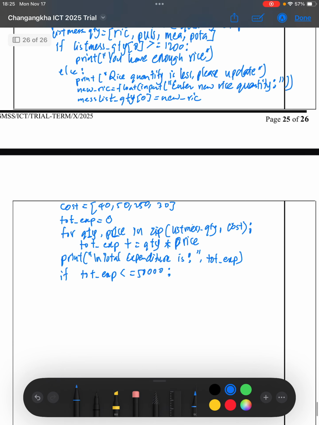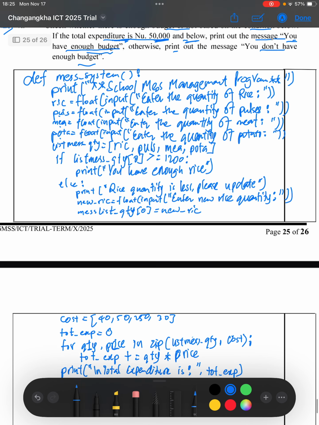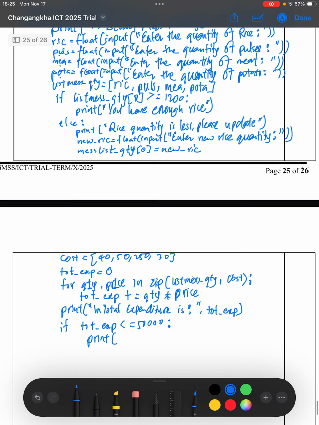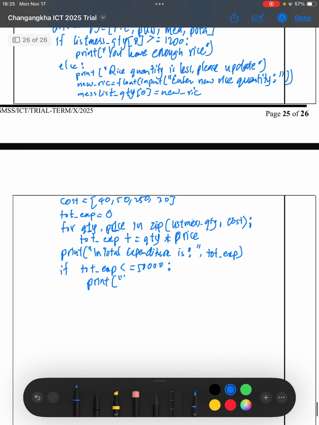So you simply have to go and print the message: you have enough budget.